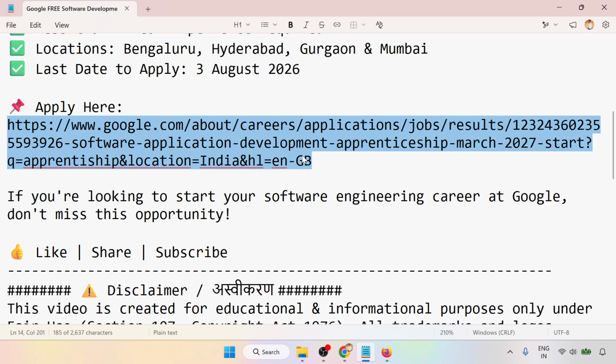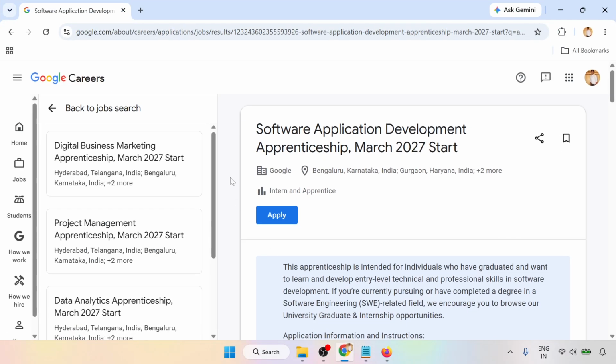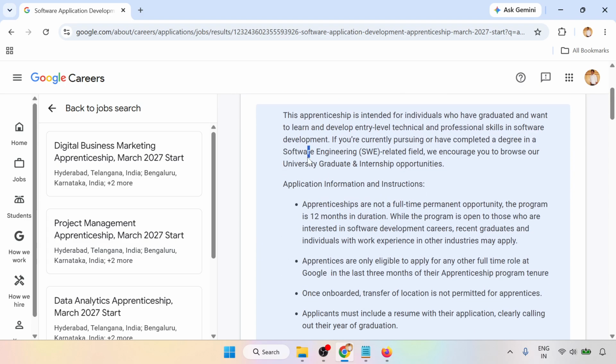When we open this apply link, this is the page: software application development apprenticeship March 2027 start, and this is from Google, and these are the locations, and this is the intern and apprentice. So there is the apply button. We'll go through the details first, then we'll go through the apply button.